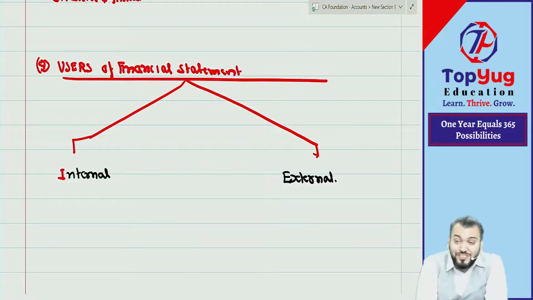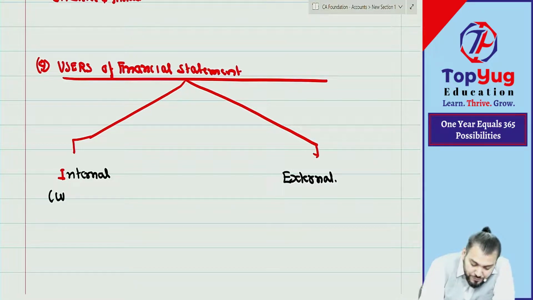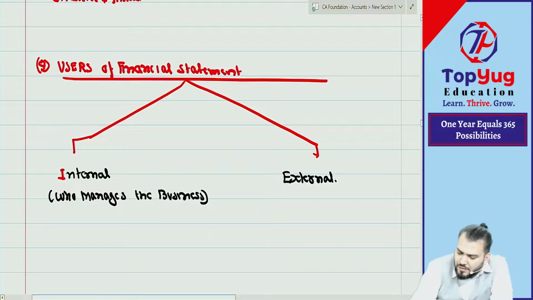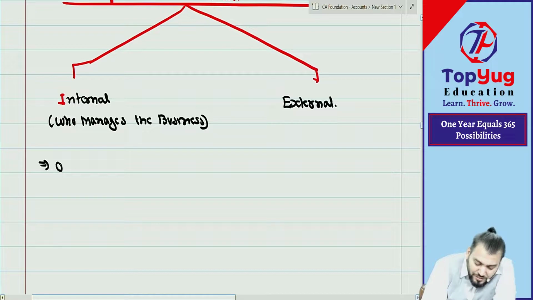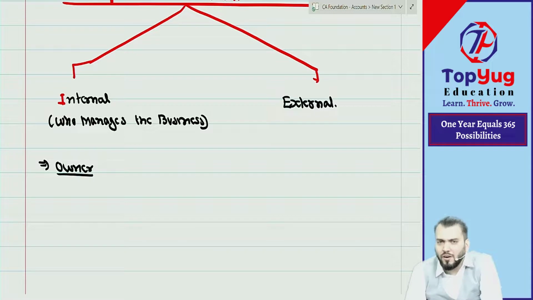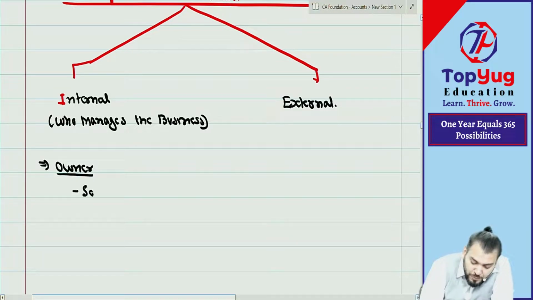Now, who will use this financial statement? So there are two types of user. One is internal, one is external. Internal user means who manages the business. Correct? Normally, who will manage the business? Owner, the owner will manage the business. So who can be the owner? Can I say in case of sole proprietor?